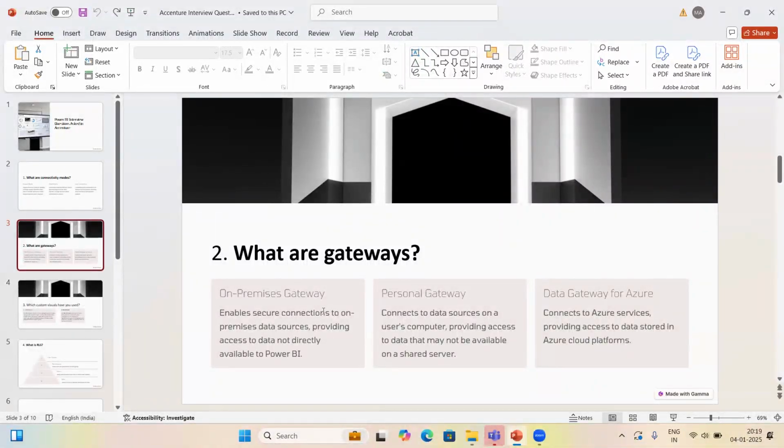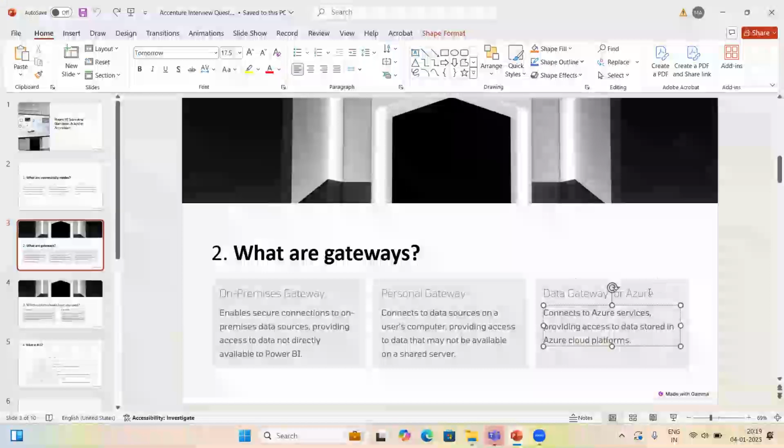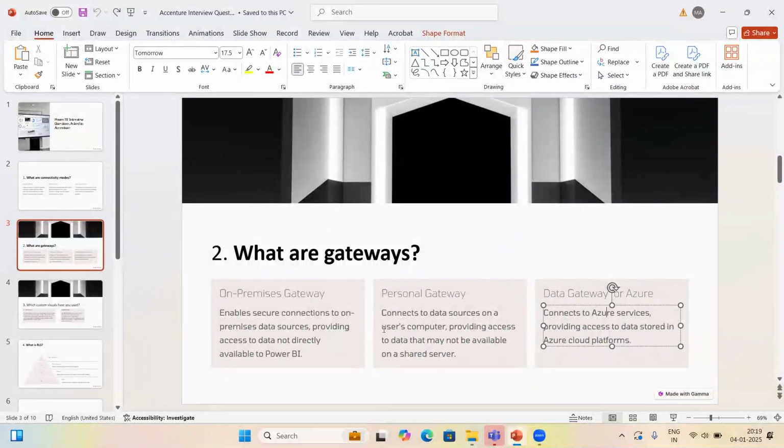For gateways, there are three types: on-premise gateway, personal gateway, and data gateway for Azure. This Azure gateway is not needed. You can mention these two things for now: on-premise gateway and personal gateway. The on-premise gateway is used by enterprises. If you are working in any company, then you will be using this on-premise gateway, because using this you can connect to different data sources and you can schedule refreshes as well.